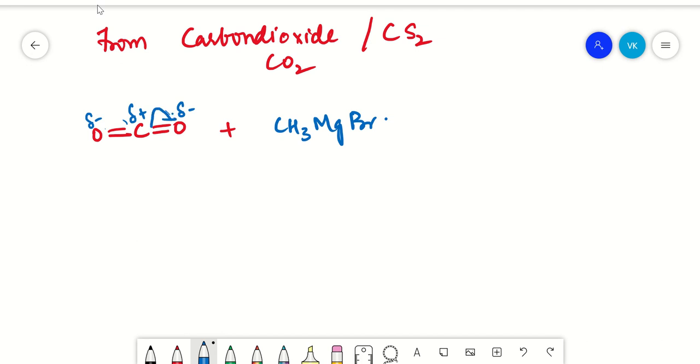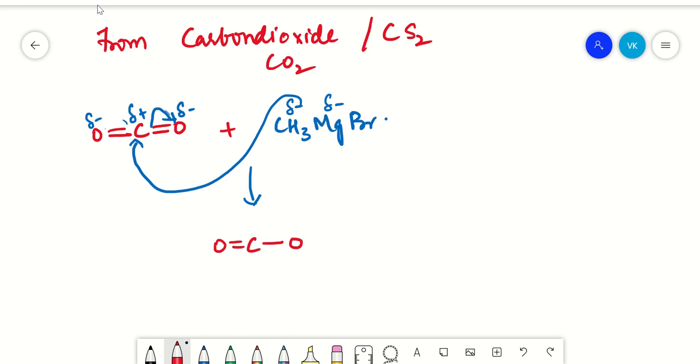Let us take it to this side, and then this is partial negative charge, and this is partial positive charge. When this carbon dioxide reacts with your methyl magnesium halide, the methyl group that is present, the methyl nucleophile, will be attacking your partial positive charge carbon, and an electron shift takes place. So what is formed here? Your carbon dioxide will have C double bond O as usual, and single bond O as usual. But the thing that is attacking here is your CH3, right? And the shift of electrons takes place onto your oxygen, so you will get a negative charge.